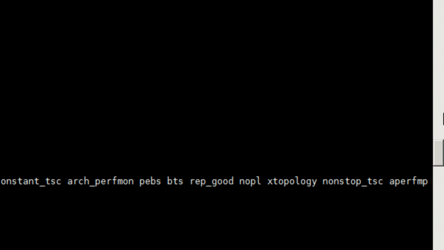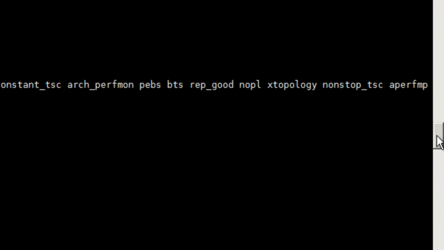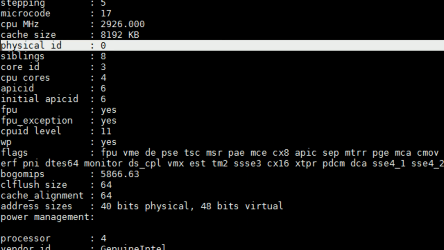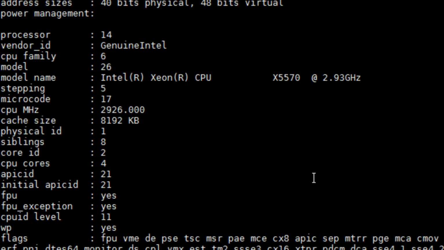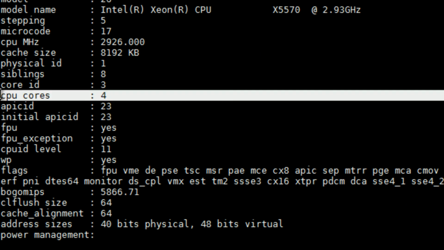Just a minute. Yes, here you see the physical ID is 0. Some have physical ID 1, some 0, and again the same information. CPU cores: each CPU has 4 cores.